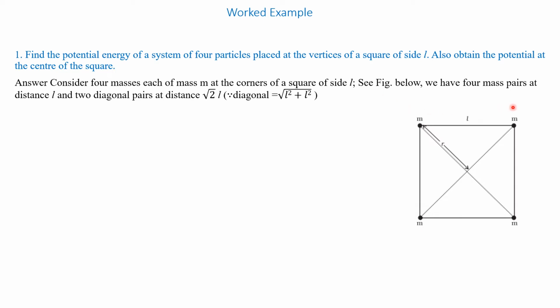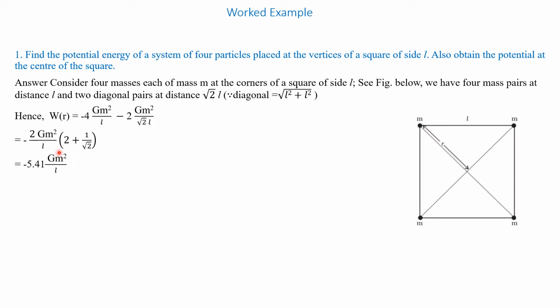We have four mass pairs at a distance L and two diagonal pairs at a distance root 2 L. Therefore, the work done W is equal to minus 4 G m square divided by L due to the four side pairs, plus, for the diagonal with two masses at a distance of root 2 L, minus 2 G m square divided by root 2 L. Therefore, that is equal to minus 2 G m square divided by L into (2 plus 1 by root 2), simplifying.